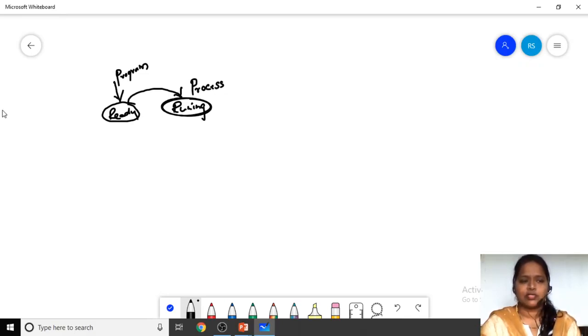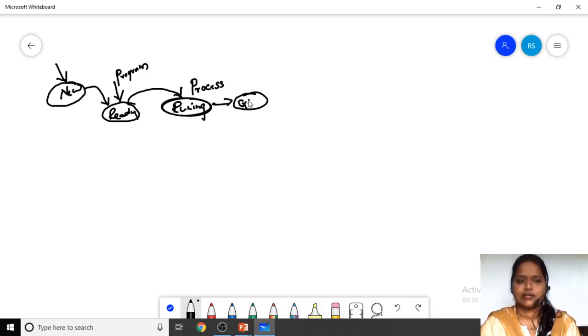All the processes will initially be admitted in the new state. From the new state, we get those processes into the ready state. Ready state means the processes are willing to get CPU time, so they are waiting in the ready state. From the ready state, we get the processes into the running state, and after the running state, we take the processes out to the exit state.